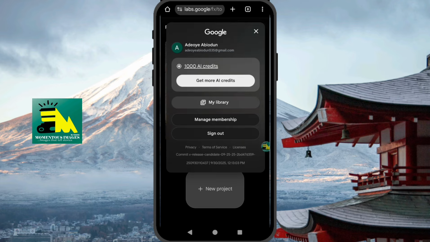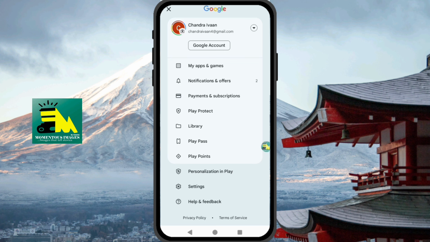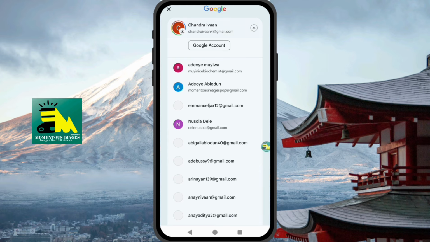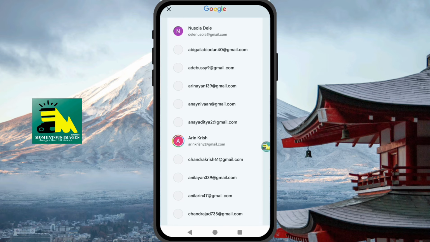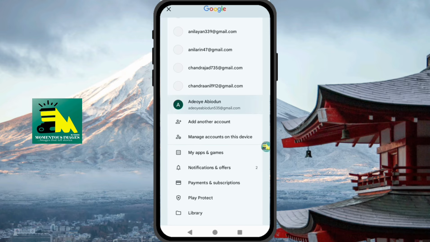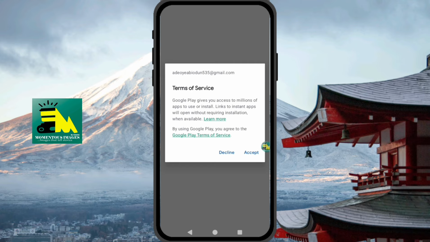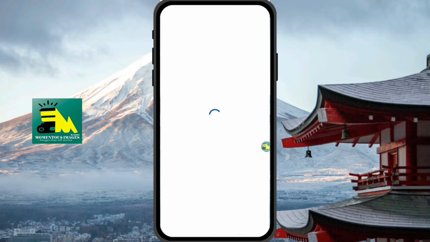Can you see 1000 AI credit every month? They will give you 1000 for 12 months. So if you want to unsubscribe, go to that Play Store. You can check your account here. Click on your account, the Gmail account that you used. Click on it. It will take you to this page. Accept. Just accept here.